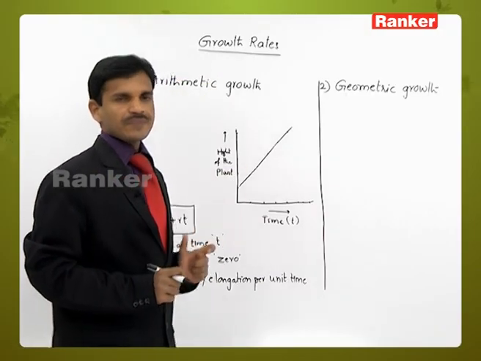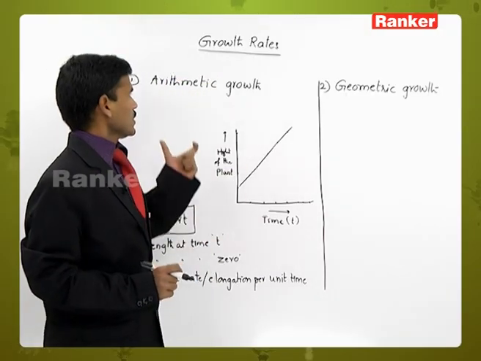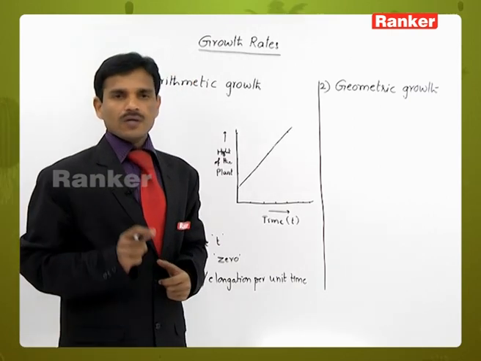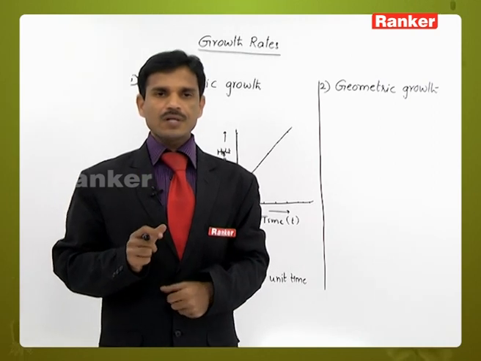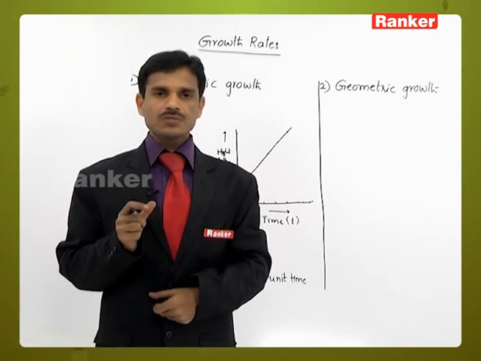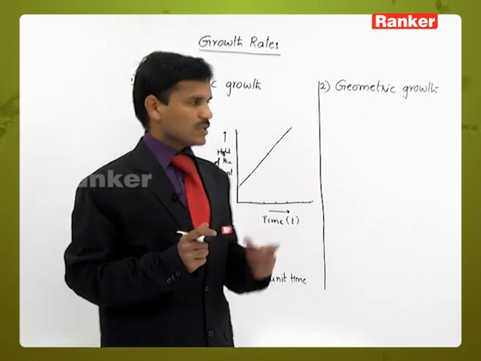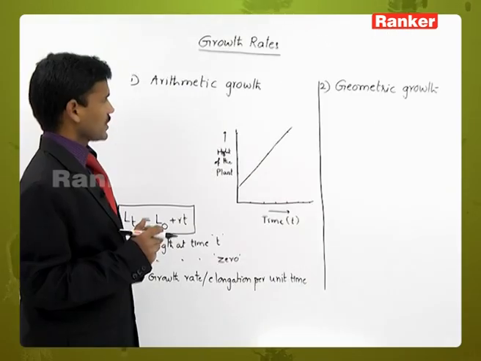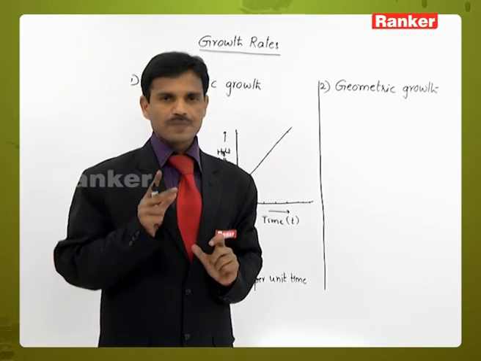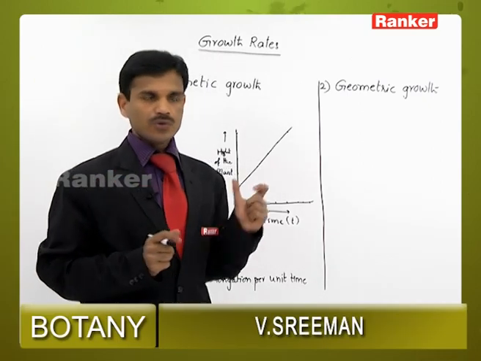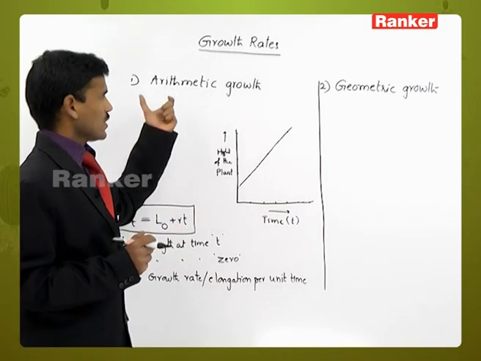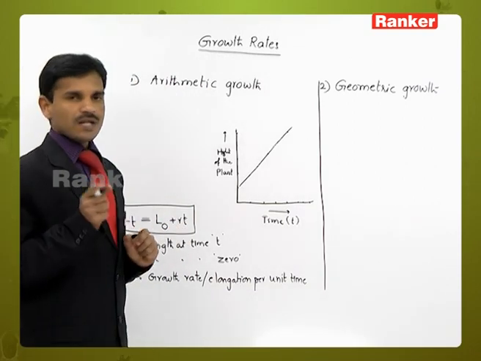Growth rates. What is the growth rate? The growth per unit time is called the growth rate. Generally, as time goes on, the growth is also increasing. The growth rates are of two types, mainly arithmetic growth rate and geometric growth. First of all, arithmetic growth. What is arithmetic growth?